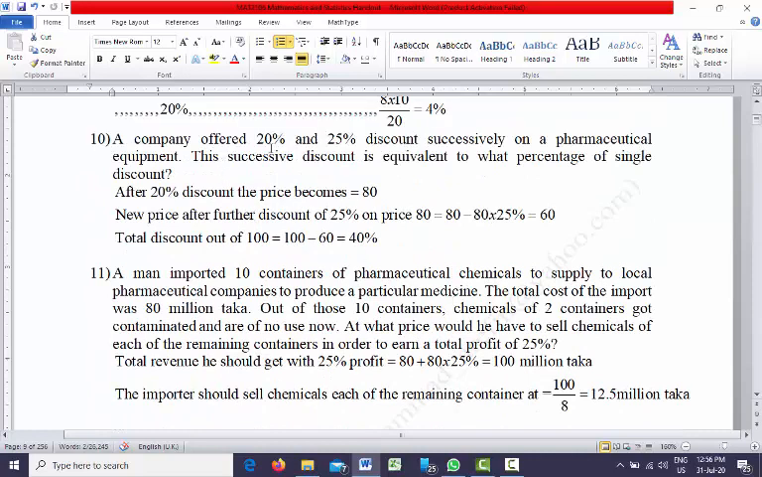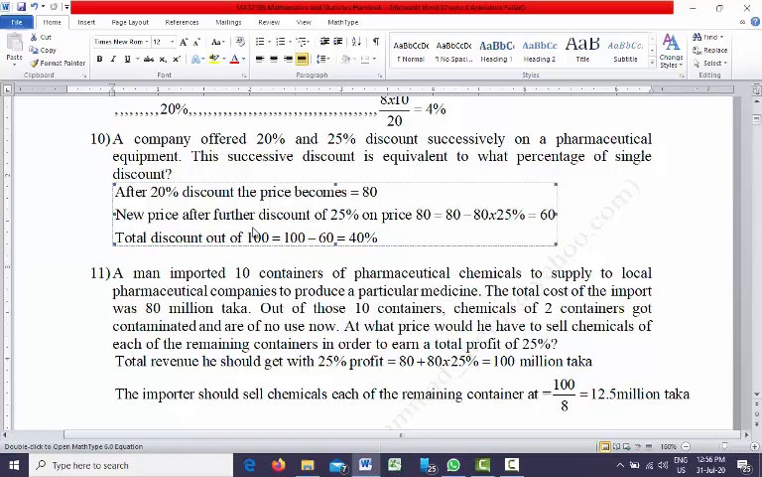A company offered 20% and 25% discount successively on a pharmaceutical equipment. This successive discount is equivalent to what percentage of single discount? Now after 20% discount, the price becomes 80. For example, if the initial price is 100, if you offer 20% discount, the price will become 80. That means 100 minus 20, that is 80.